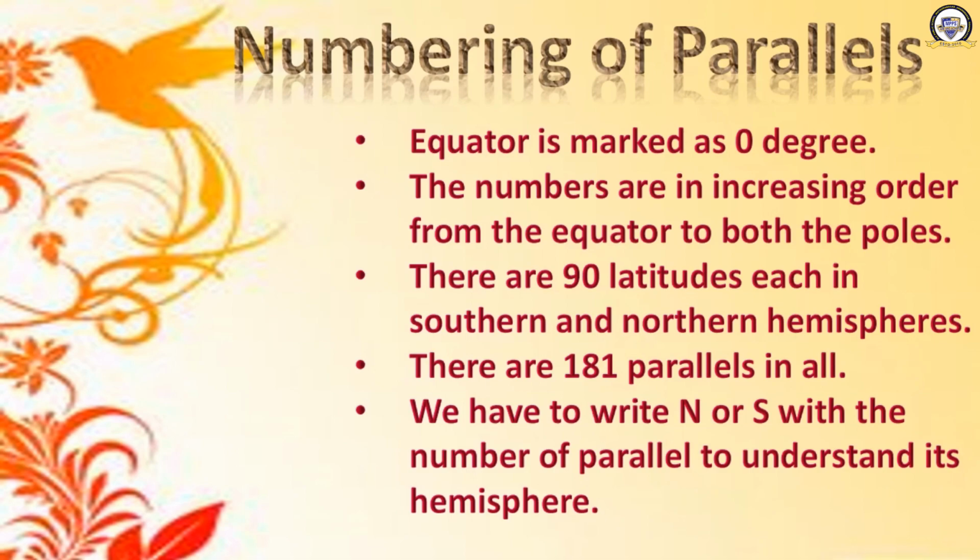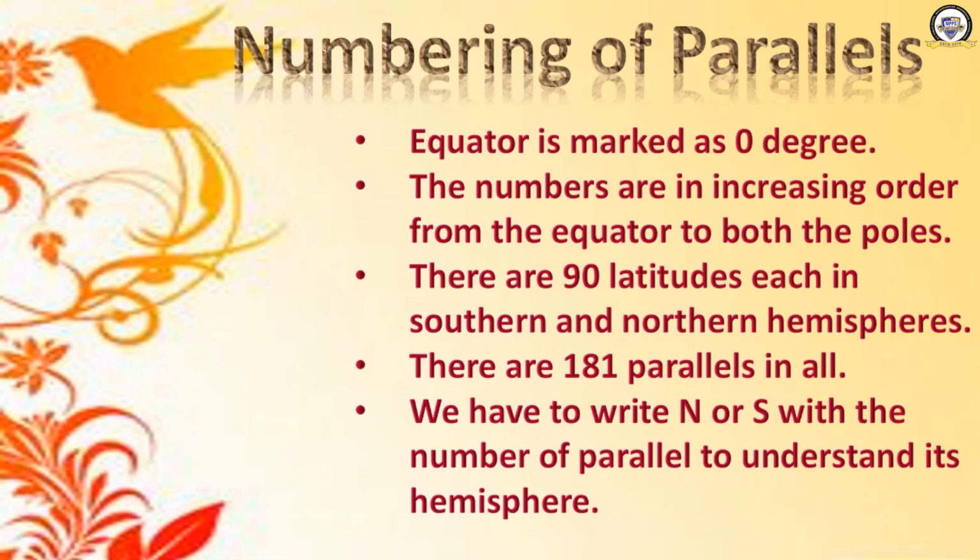We have to write N or S with the number of parallel to understand its hemisphere. I told you from the equator to the north or from the equator to the south, we are writing the same numbers, no? 90 degree, 23 degree, 30 degree, 45 degree. These degrees can be seen in the southern hemisphere and the northern hemisphere. So we will not come to know where that location is, where that place is.